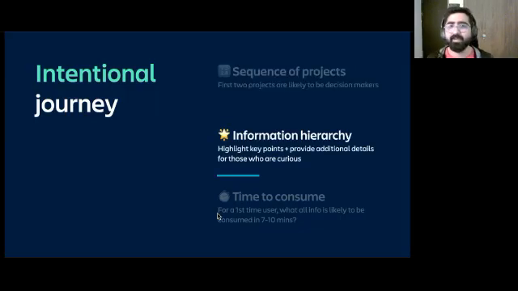And while they're consuming that, the information hierarchy within those case studies is something that is in your control. We spoke about time being a constraint for hiring managers and recruiters, right? So to solve that problem, an obvious solution, which as a designer you would expect, is to play around with the information hierarchy of your case study or your portfolio. So you want to highlight key points, and if someone is interested, they can go into the details if needed. I'll dig a little deeper into this point later when I give examples of how you can play around with information hierarchy.